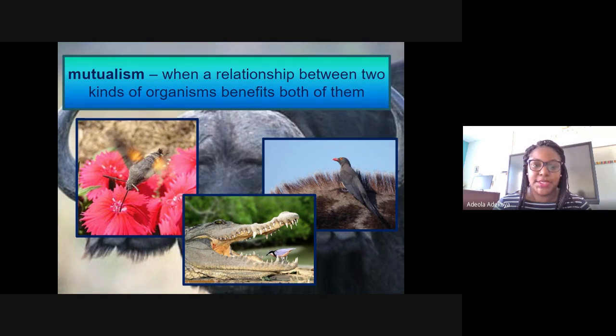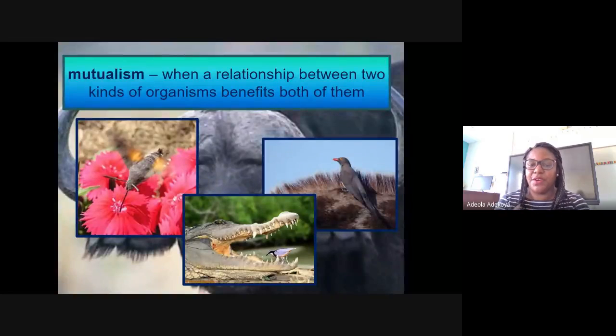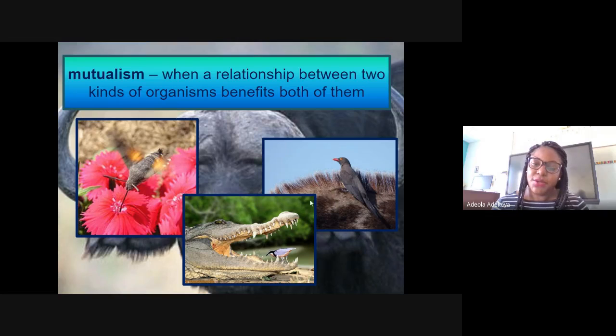All right, mutualism. Mutualism is like a relationship between two kinds of organisms, and each of these organisms benefit from each other, one another. So an example right here is this bird over here is actually eating up like organisms. It could be fleas, it could be anything of the sort, from its host. And the host is benefiting because it's being cleaned up.